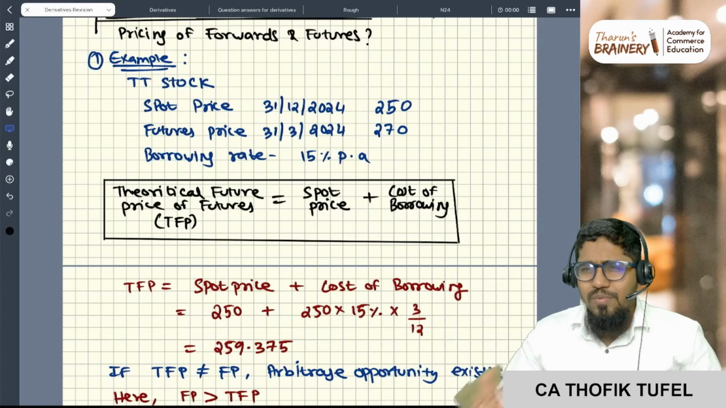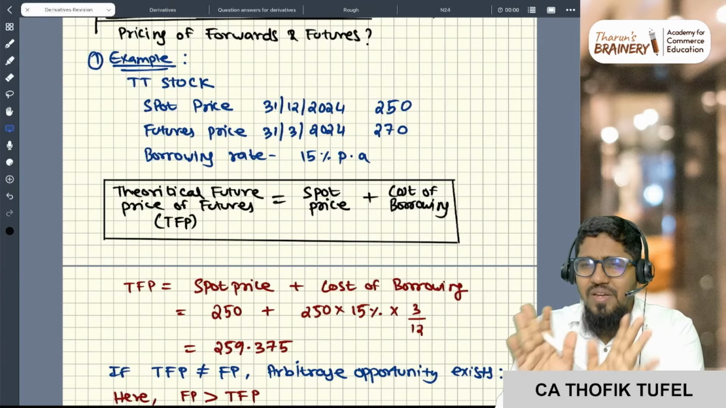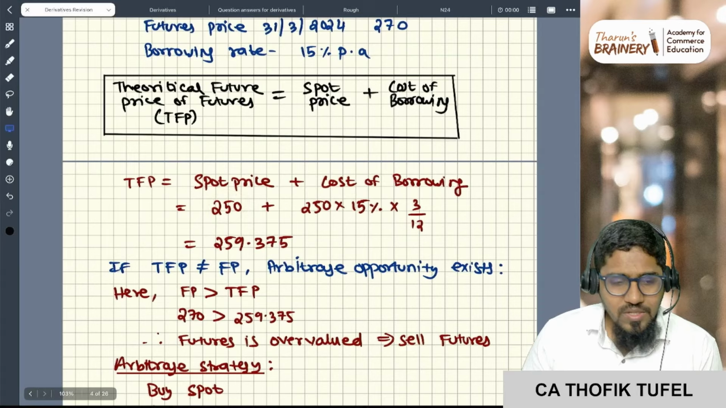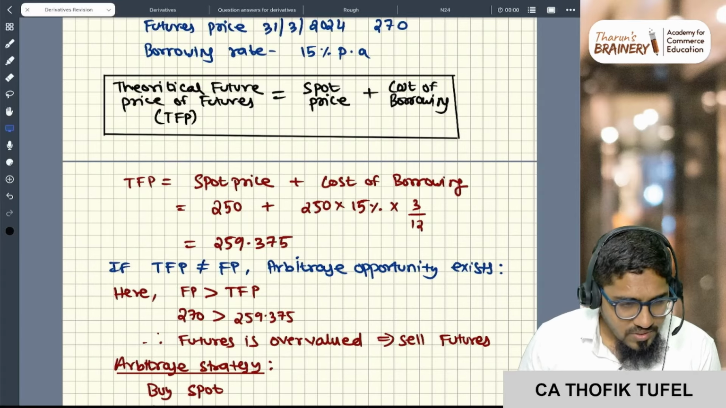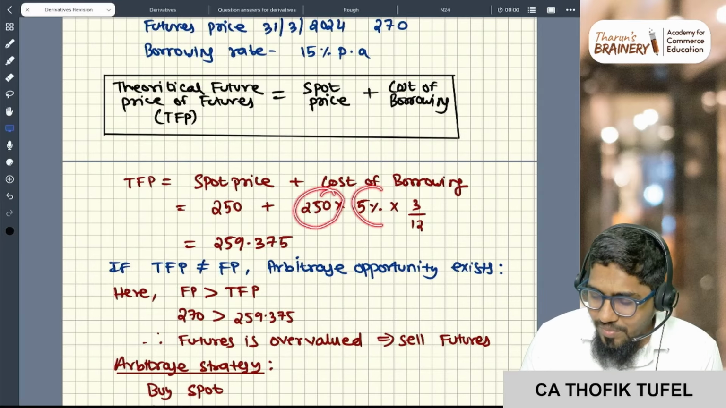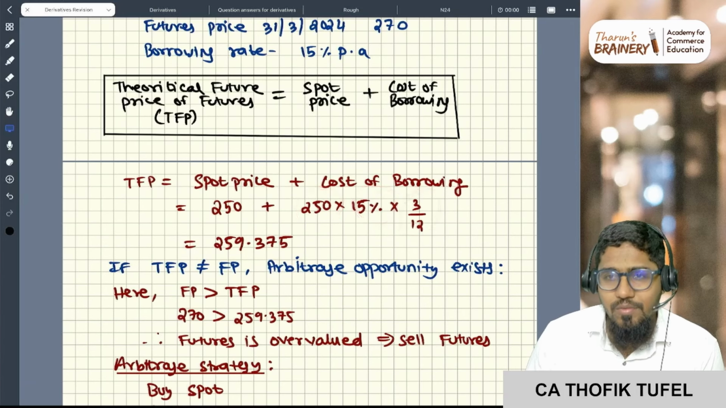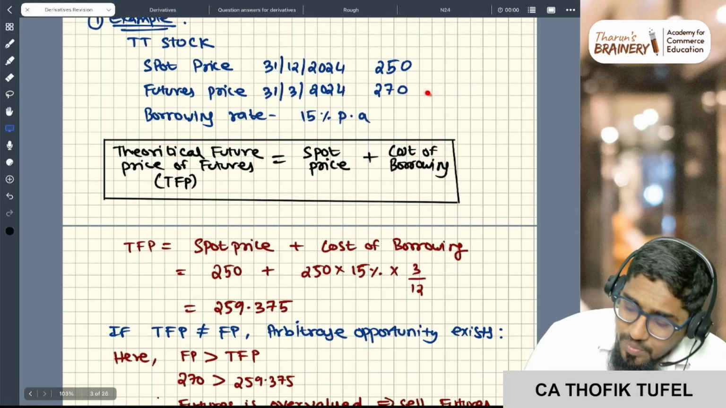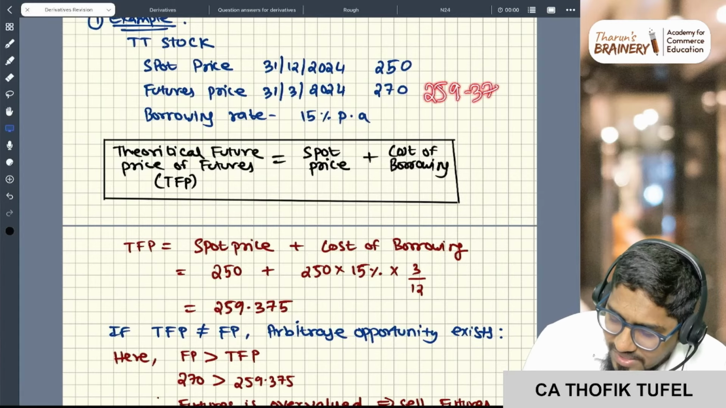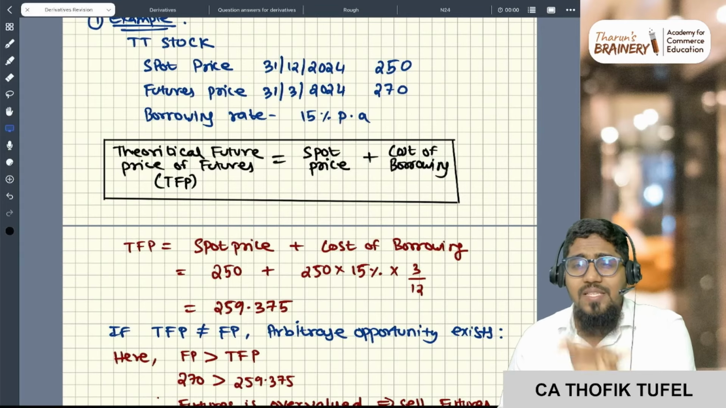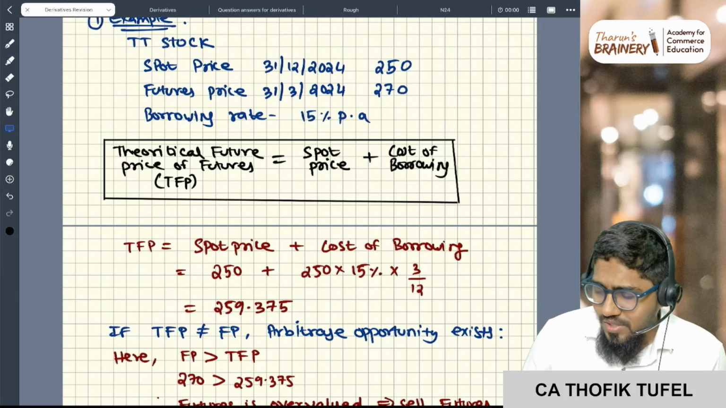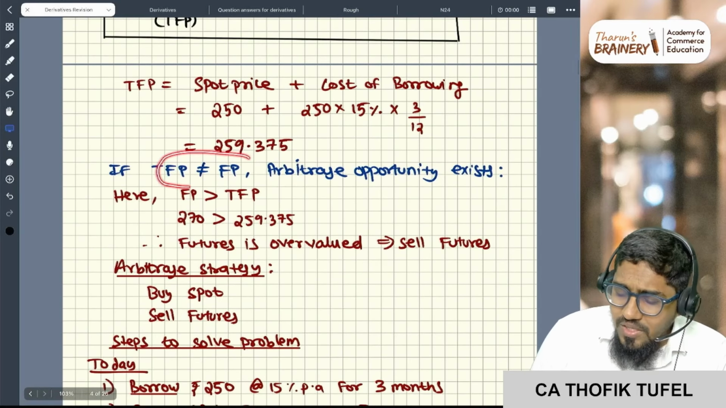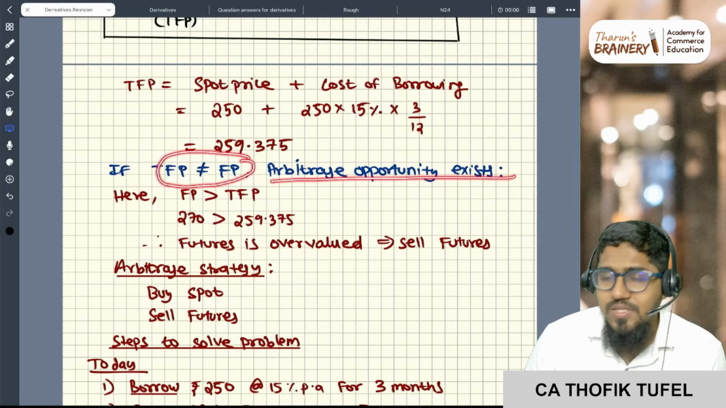I am not going into so much depth, you just understand. Theoretical future price is simple: spot price plus cost of borrowing. What is the spot price? 250. What is the cost of borrowing? 250 into 15 percent into 3 by 12, which gives 259.375. So the theoretical future price should be 259.375. This is point number one, pricing of futures done. Now because your theoretical future price is not equal to the future price, an arbitrage opportunity exists.